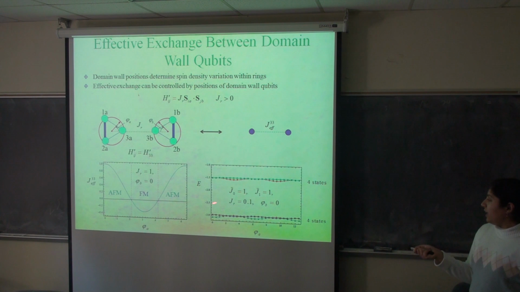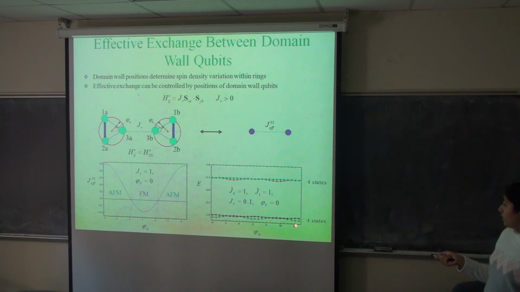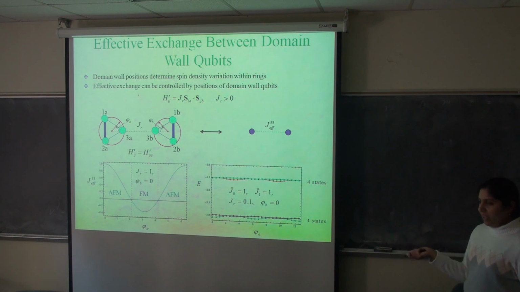Here you can see the exchange splitting in the energies of the lowest four states. You can see that there's a relatively large gap separating the two-qubit space from higher excited states for all domain wall locations. So the effective Hamiltonian description stays valid.